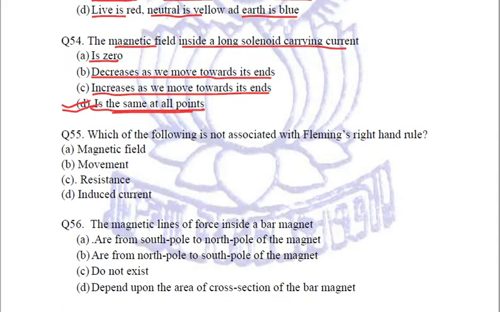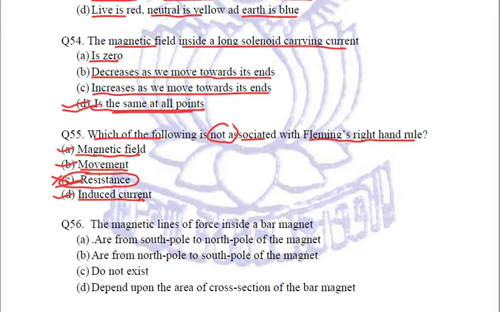Next question is, which of the following is not associated with Fleming's right hand rule? Magnetic field is associated with the forefinger, movement or force is the thumb, resistance does not exist. Induced current is the middle finger. So it is the resistance which is not associated with Fleming's right hand rule. And this is our answer.